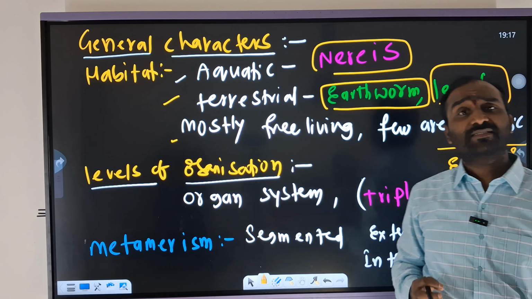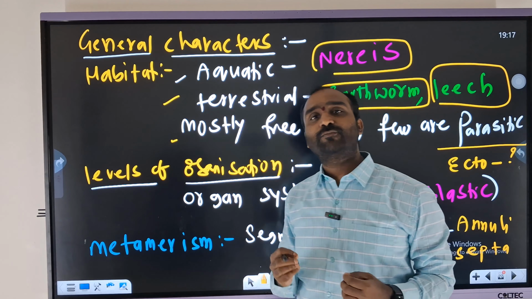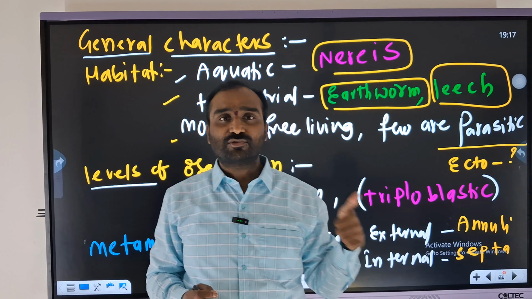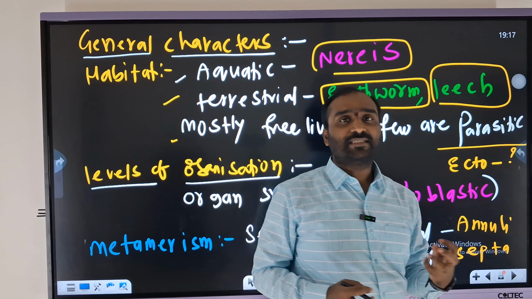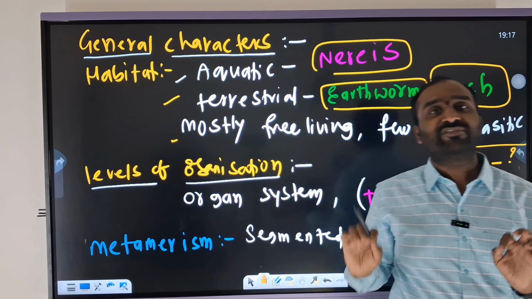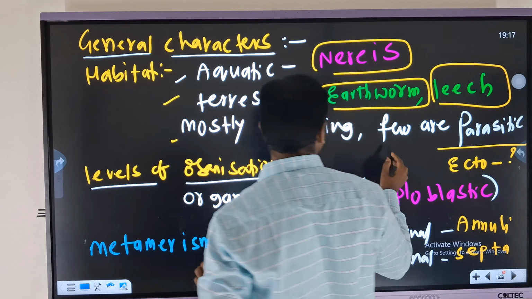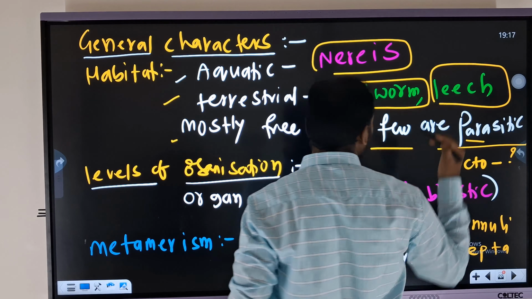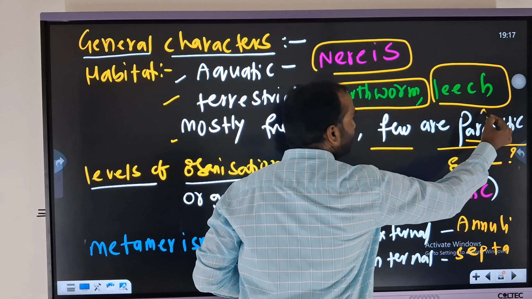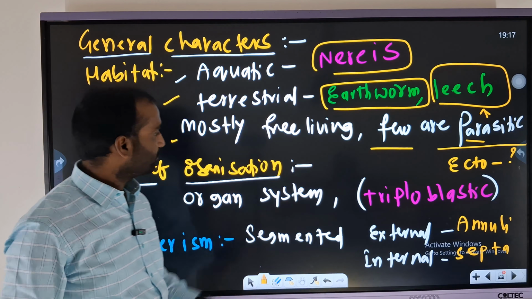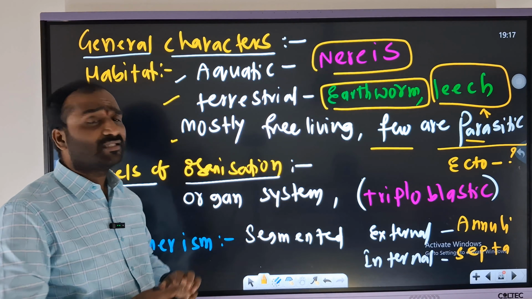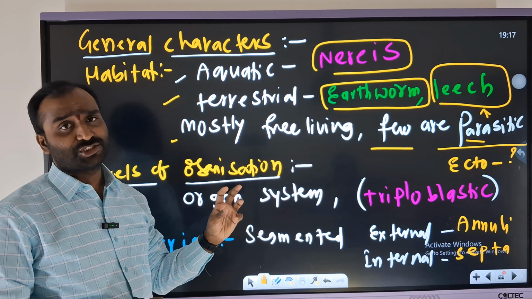Sometimes a question may be asked: from the following, which one is an ectoparasitic annelid? It belongs to Phylum Annelida, and in the same manner, what kind of nature does it have? Mostly free living, few are parasitic. So here the parasitic example is leech. Okay, now next one is levels of organization.